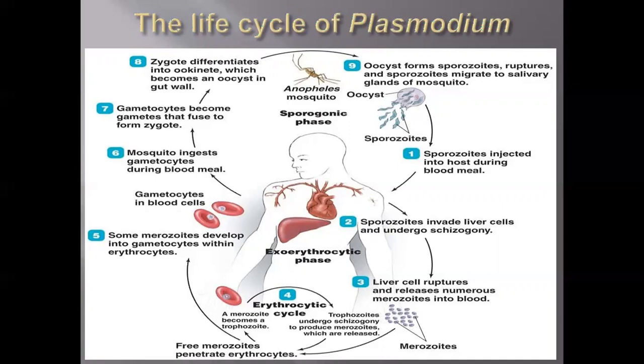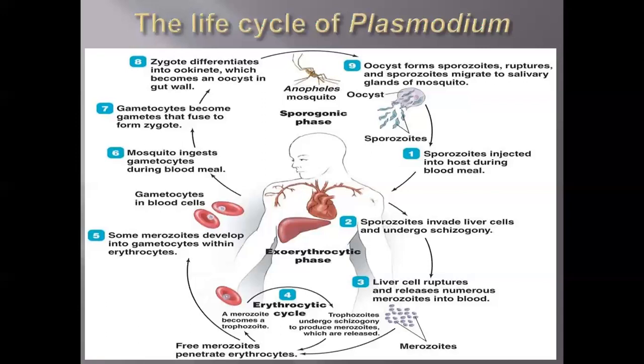The zygote differentiates into an ookinete, which becomes an oocyst in the gut wall. Then the oocyst forms sporozoites, which rupture and migrate to the salivary glands of the mosquito. Once the mosquito carries these, it causes the cycle of sporozoites once again. It's a simple concept. The first cycle is how the parasite enters into the mosquito.